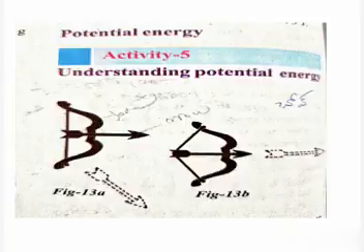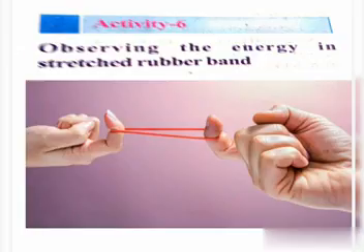Here in the second situation, the energy acquired by the bow is due to the change in its shape. So this bow has potential energy, because due to the change in its shape it acquires more energy. The energy possessed by an object due to change in its shape is called potential energy. We will discuss one more activity, observing the energy in a stretched rubber band.